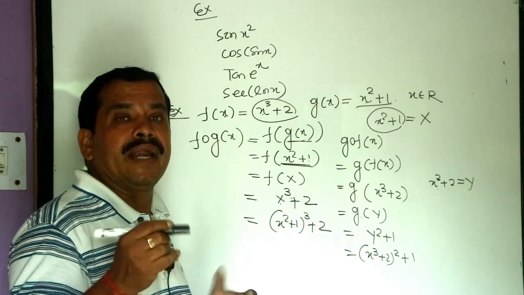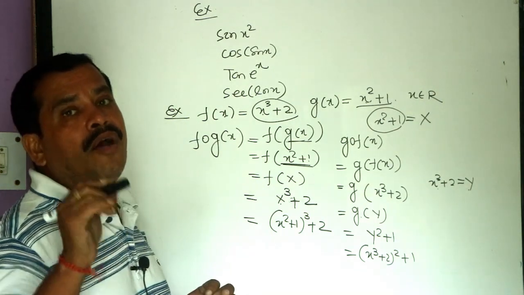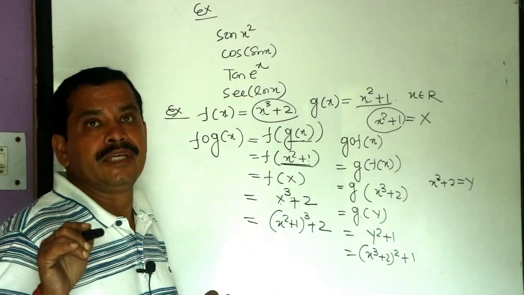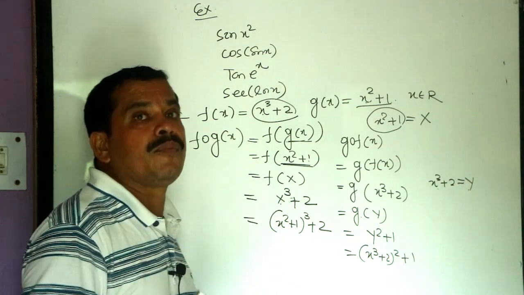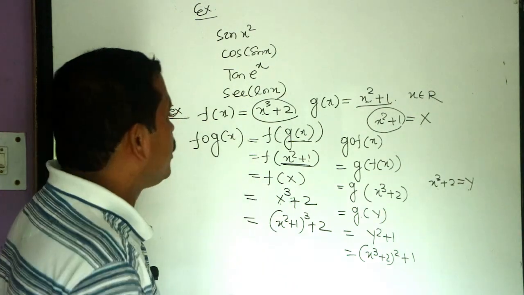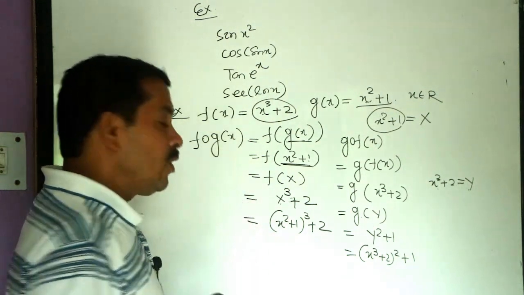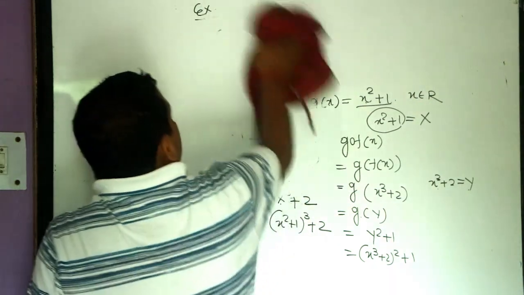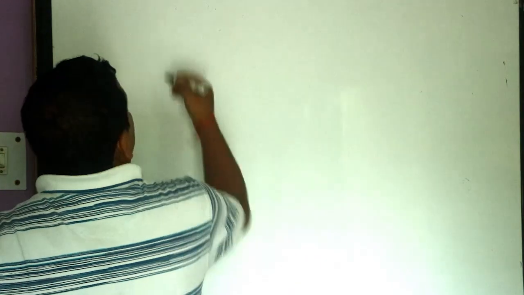This is the composition of two functions. Generally, fog and gof may or may not coincide, which means composition of functions is not generally commutative. It may or may not be. So generally the composition of functions is not commutative. In this way, you can find the composition of two functions. If you are given the elements of f and g, how can you find fog and gof?